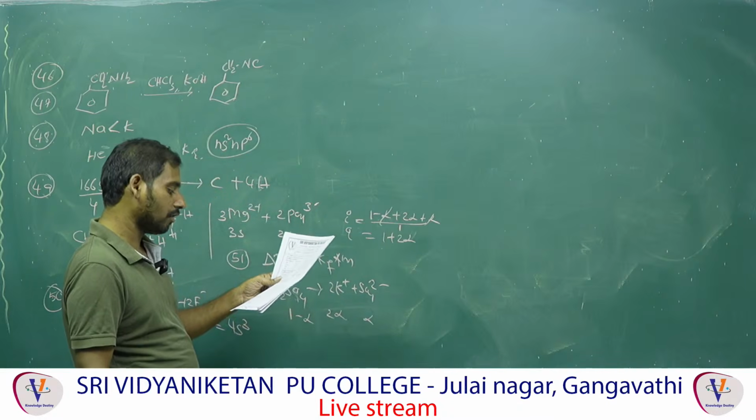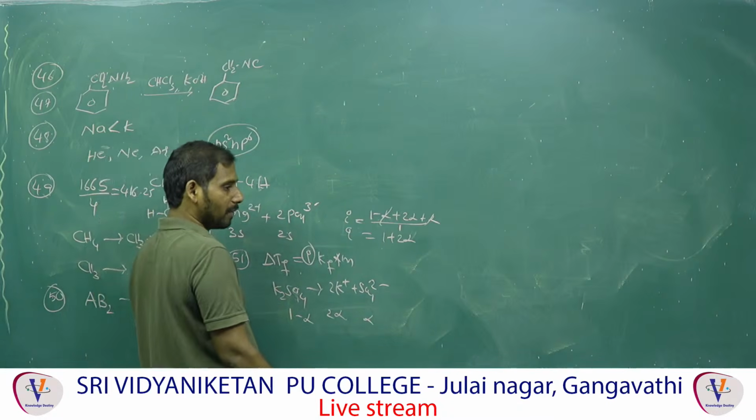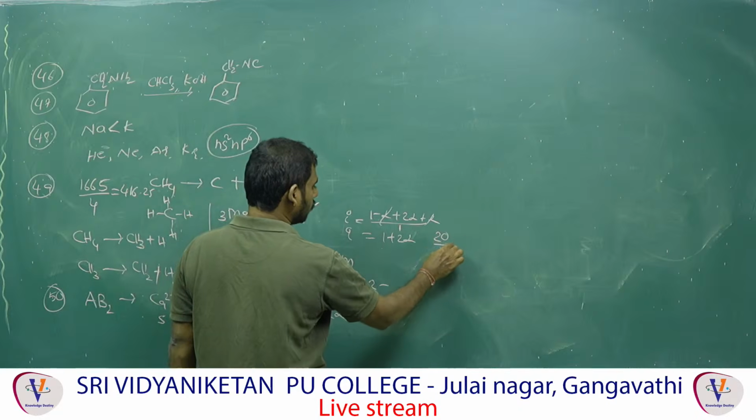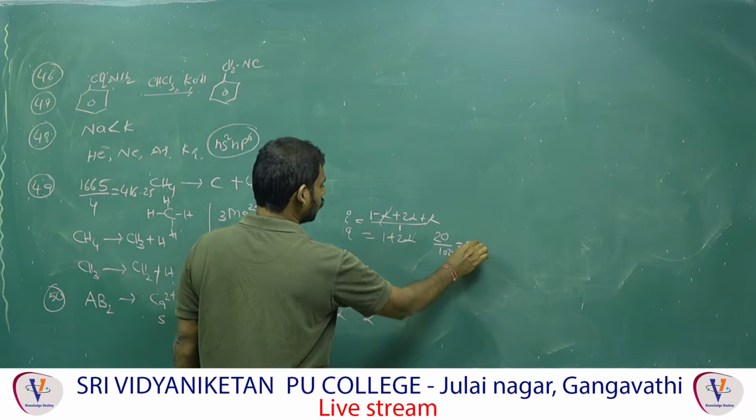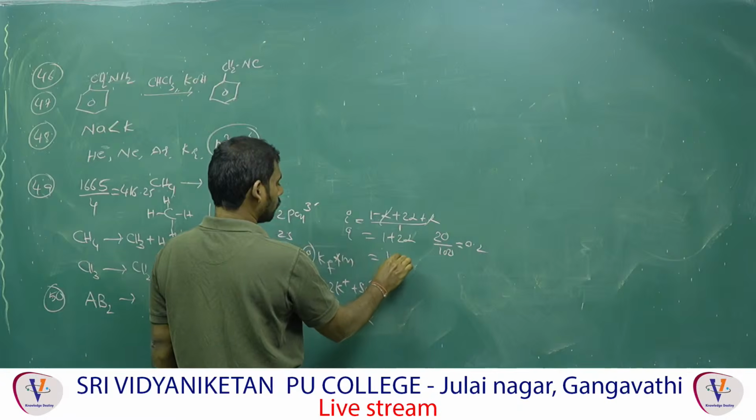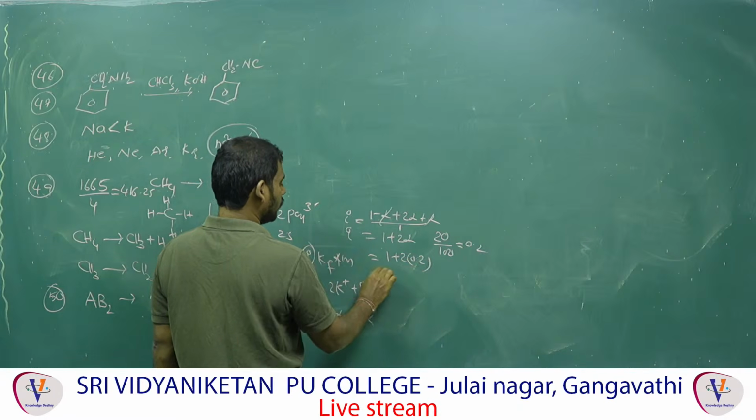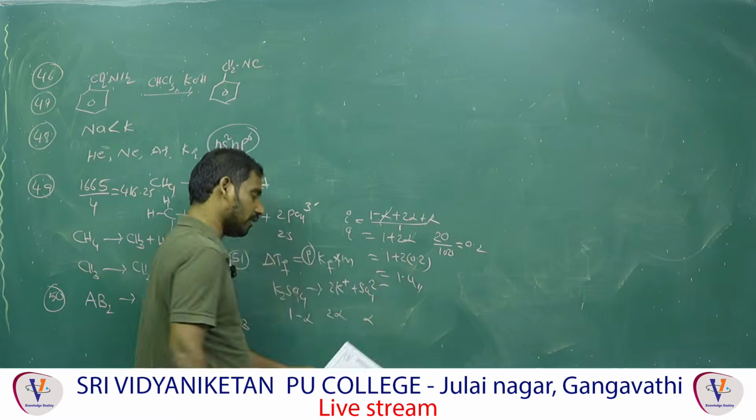Alpha value, how much are they given? 20%. 20% means 20 by 100, that is equal to 0.2. 1 plus 0.2, that means 1.4. That is, the i value is 1.4.